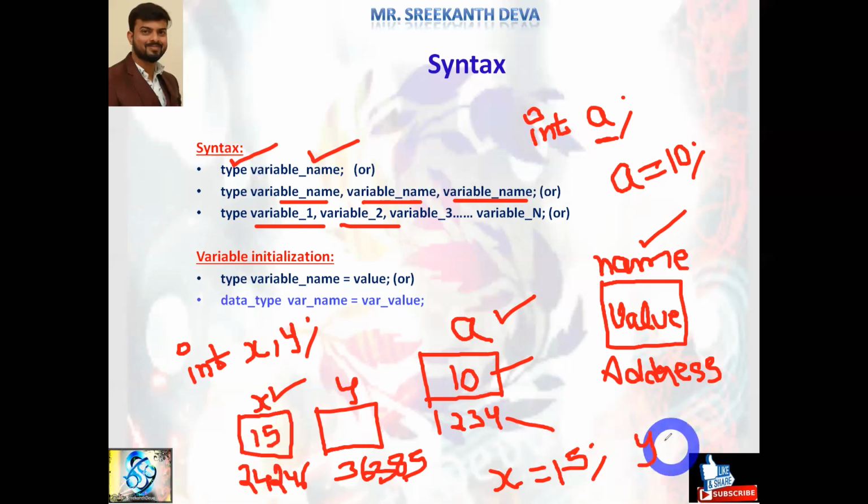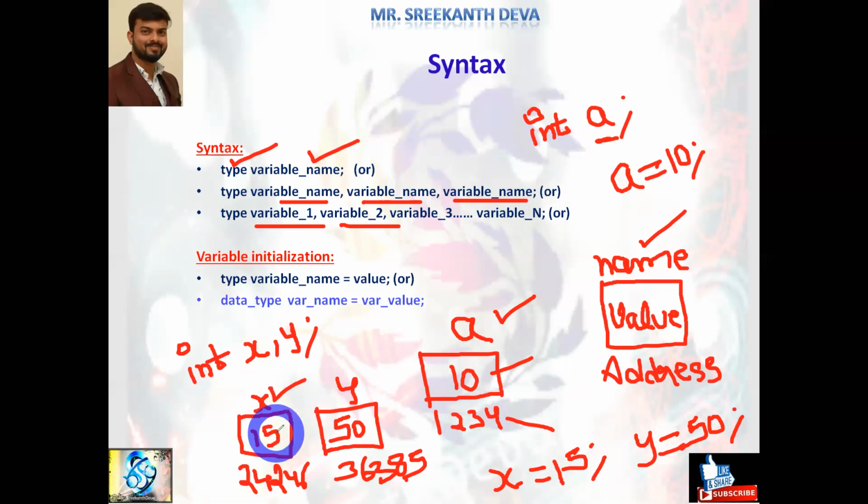Similarly, I try to assign some value. You can give any value. Randomly, I'm assigning some value, y is equals to 50, assume. Then, what is the value of y now? 50. So in this manner, we declare the name of the variable. A memory block is allocated to that particular name, which is called a variable.